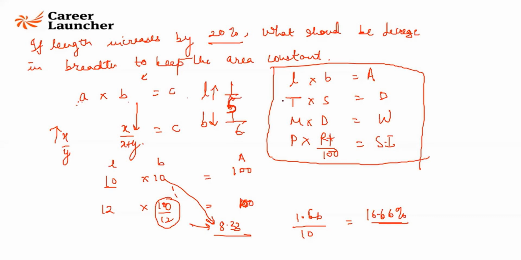If time increases by 1 by 5, speed will decrease by 1 by 6 if distance remains constant. That is why, in an increase the denominator is smaller, it is y. In a decrease the denominator is bigger, it is x plus y. Just remember this. And remember x by y and x by x plus y.